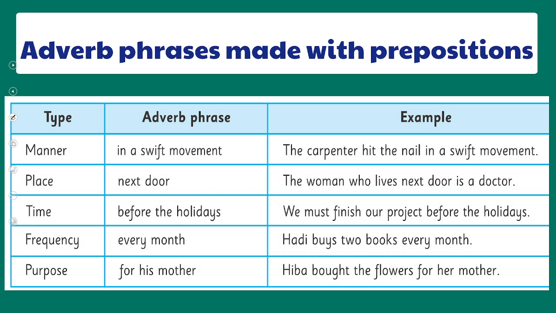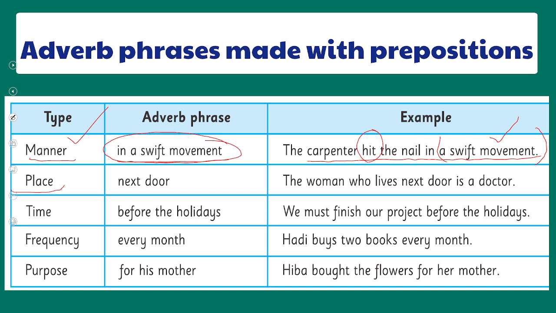Here are different types of adverbial phrases, like different types of adverbs make different types of adverbial phrases. The adverb of manner makes an adverbial phrase like in a swift movement. Here in the example, the carpenter hit the nail in a swift movement. So here the complete phrase is actually working as an adverb. That's why it's an adverbial phrase, because it is telling about the manner of an action. And what is the manner? Hit the nail. So hit is actually an action, and in which manner the action is conducted is described through this adverb phrase.